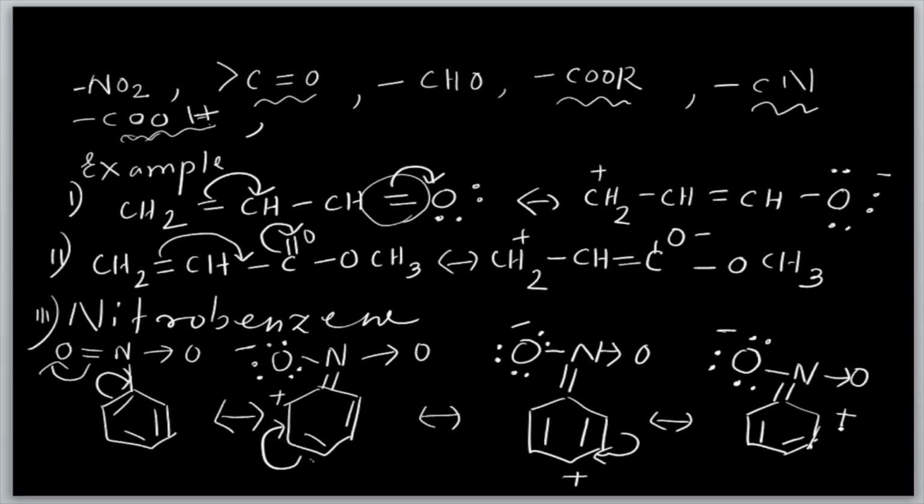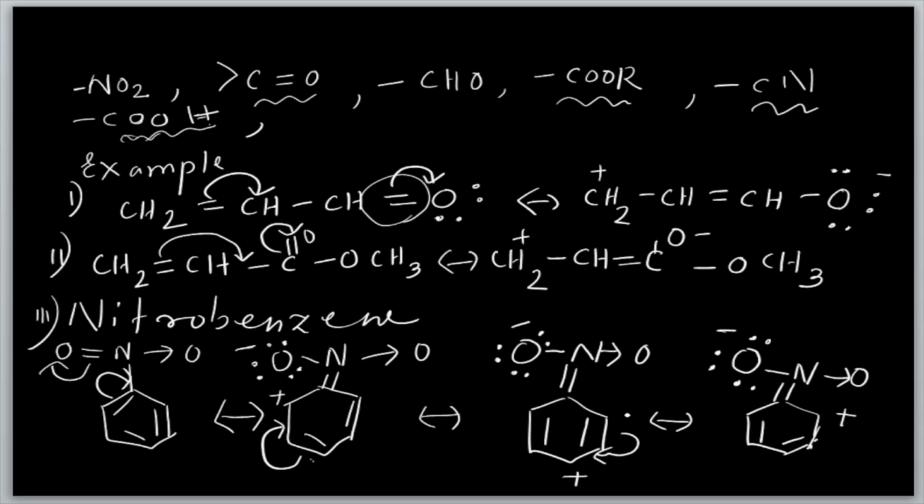That is why here it occupies positive charge. You can observe that the ortho position and para position have positive charge. By the resonance structure, one can easily understand the acidity and basicity of an organic compound. So many physical properties can be explained.